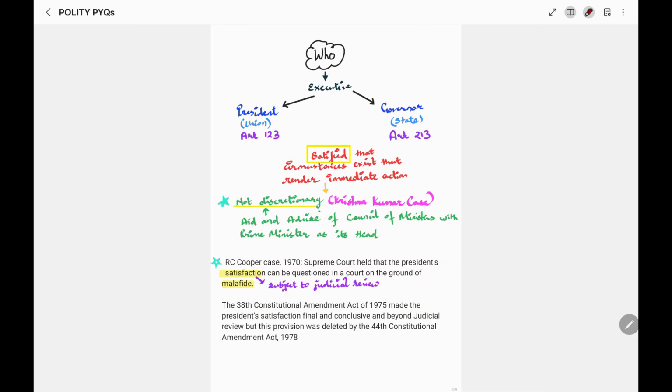Next, we need to see who has this ordinance making power. So we have already seen that the executive, at union level the president, and at state level the governor, has this ordinance making power.